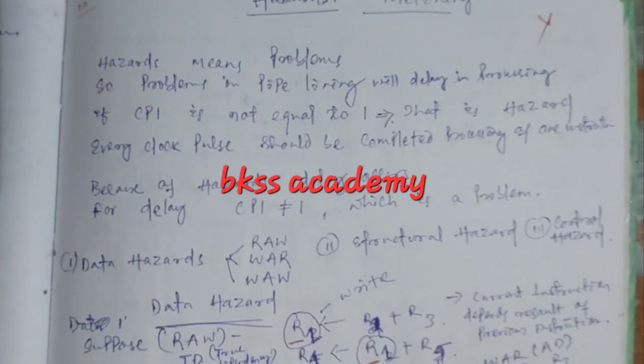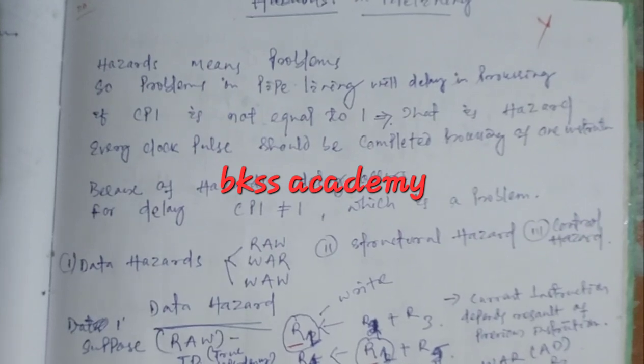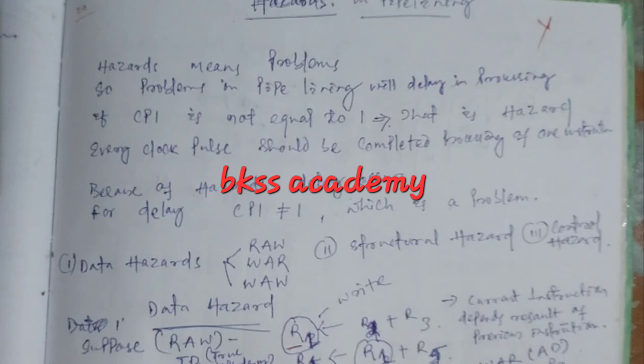Now we will discuss hazards in pipelining. Hazards means problems. A problem in pipelining will delay the processing. So when there is a problem, the process will definitely be delayed. If CPI is not equal to 1, that is a hazard.